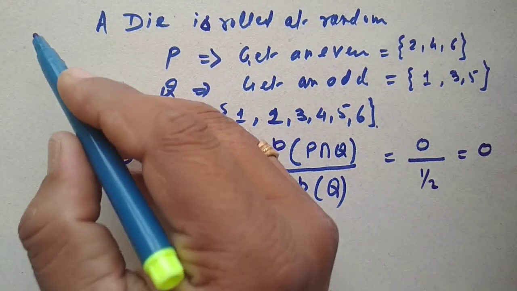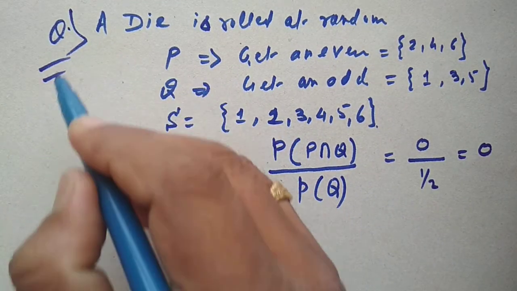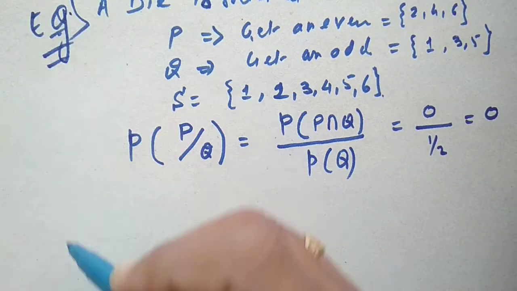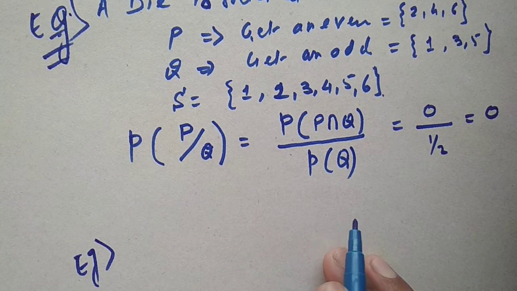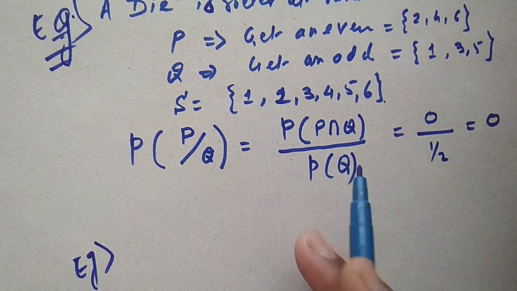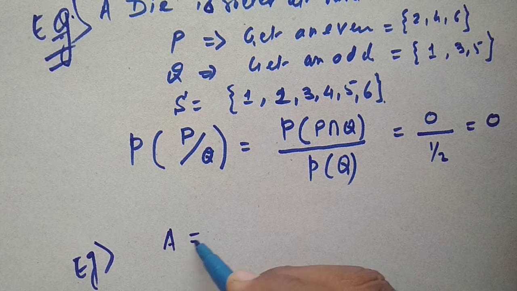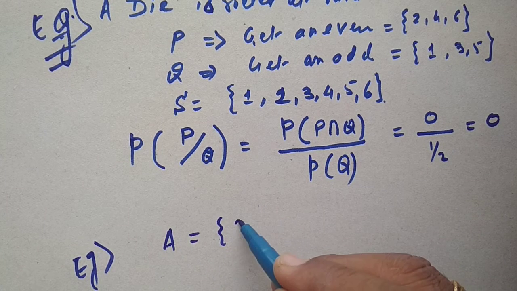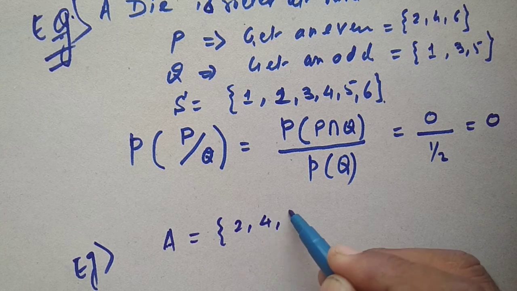Let us consider the same example. When an unbiased die is rolled at random, let A be the event of getting a multiple of 2, so we can write 2, 4, 6.